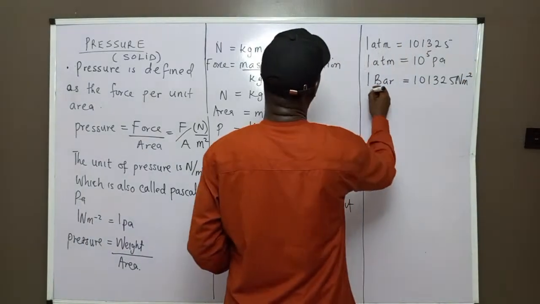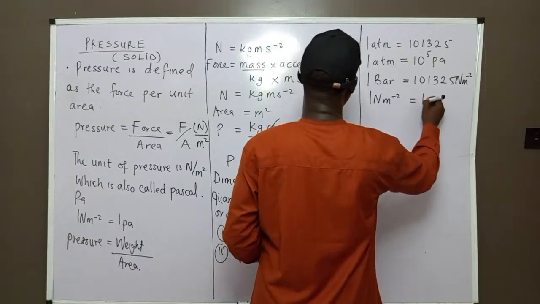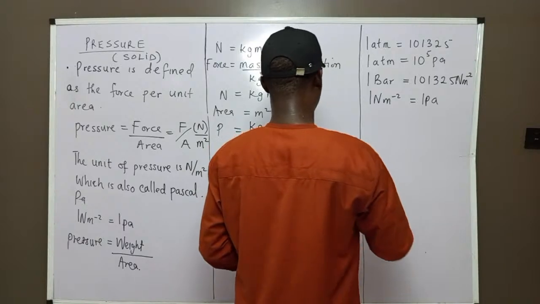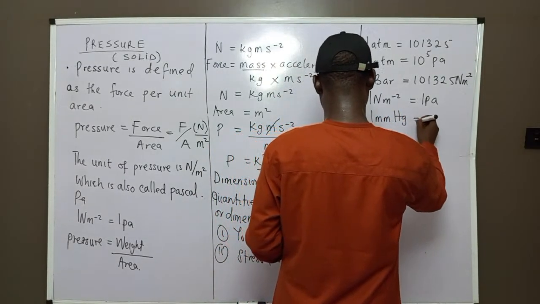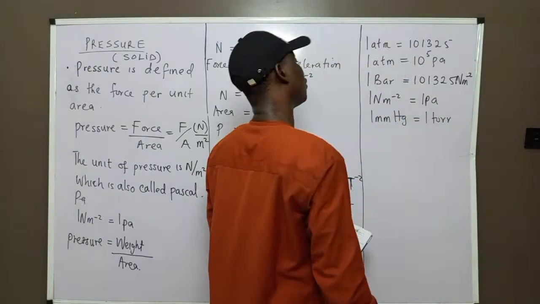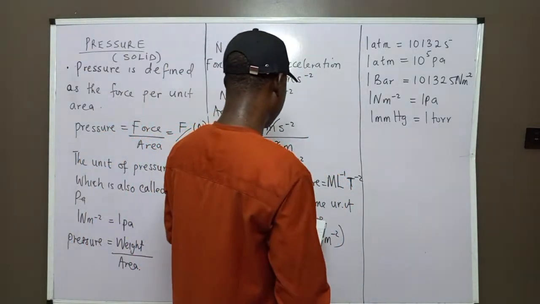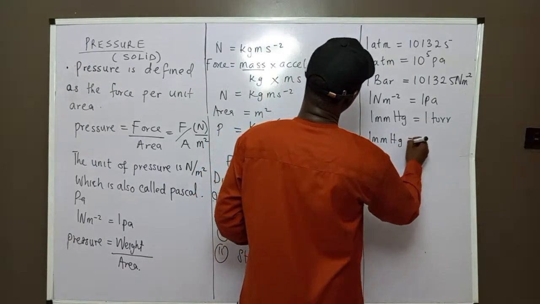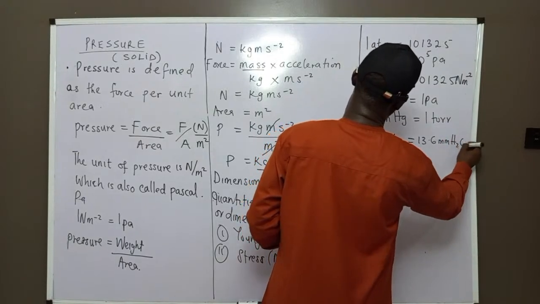I've also told you that 1 Newton per meter square is equal to 1 Pascal. Also recall that 1 millimeter mercury is equal to 1 Torr. The short form is Torr. Then don't forget that 1 mm mercury is equal to 13.6 millimeter of water.